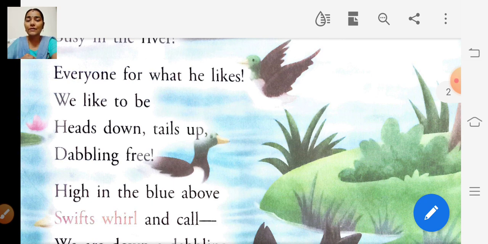So every duck does what he likes. So the ducks are tipping their heads down and tails up, right? And dabbling free.